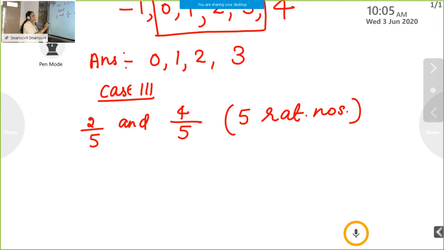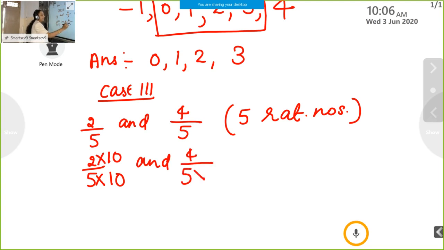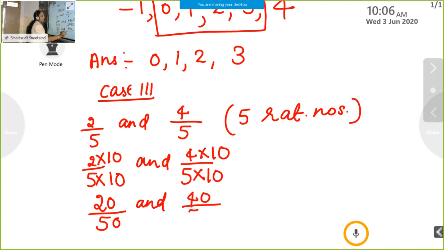So I multiply, same way. First you take 2 by 5 and multiply the denominator with 10. Any number we can multiply. For convenience, I multiply here with 10. Here also multiply with that same number, multiply in the numerator also. And 4 by 5, here multiply with 10, numerator also multiply with 10. So next step is, 2 into 10 is equal to 20 by 50 and 40 by 50.